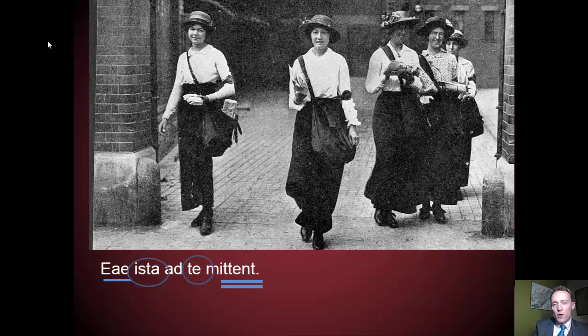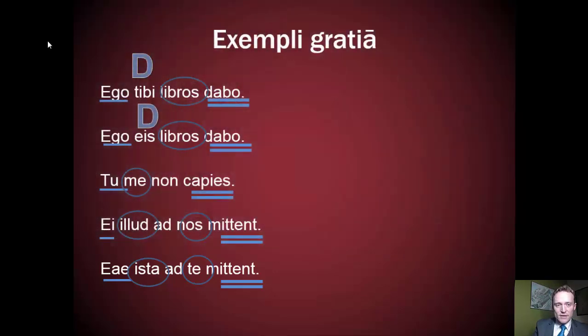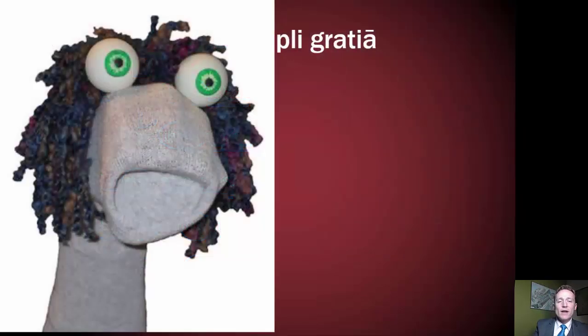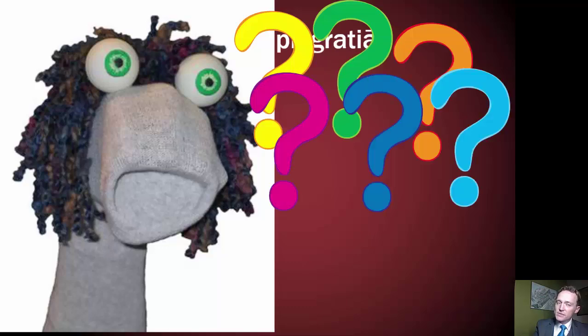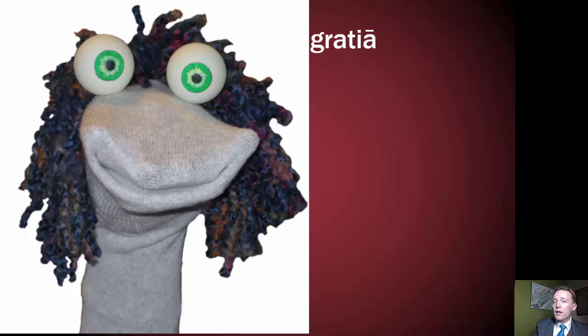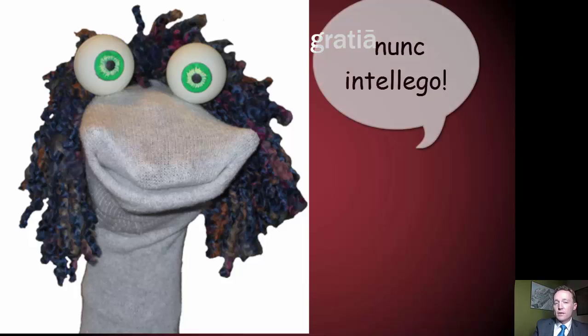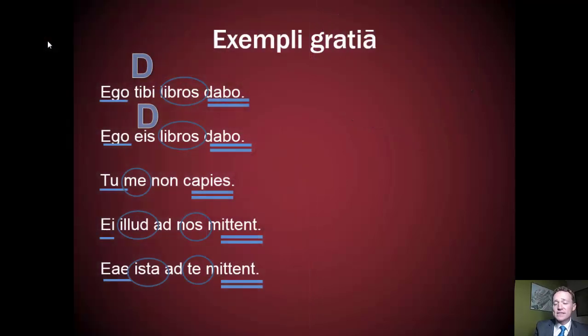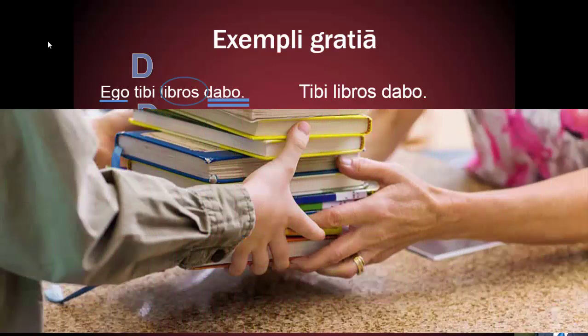Now, I know that you're probably saying, Mr. Edwards, for the first three sentences, why do you have to put ego and tu? Because it's built into the meaning of the verb. And the truth is, you don't. It is only necessary for emphasis. So really, in the first sentence, I'm saying I, as in I myself, shall send the books. If I'm simply indicating who's doing the action, that I'm doing it, I would simply say tibi libros dabo. I shall send the books to you.